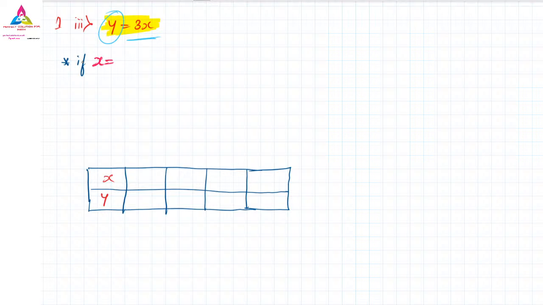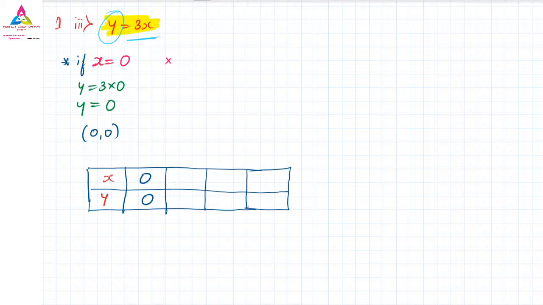Put x equal to some value and find the y value. You can see it later as well, it will be on YouTube. First we will put x equals 0. What will the y value be? y equals 3 into 0, which is 0. So when x is 0, y is 0.